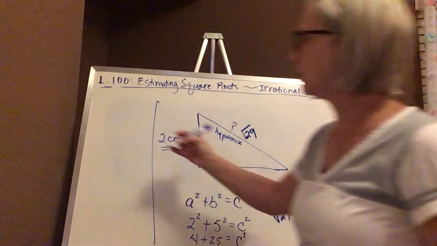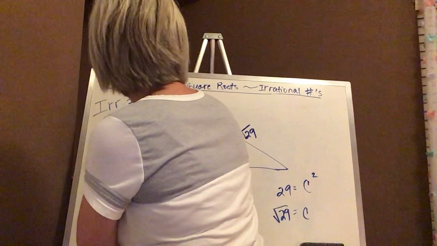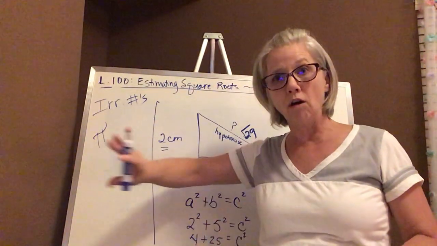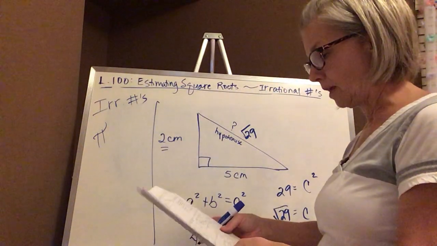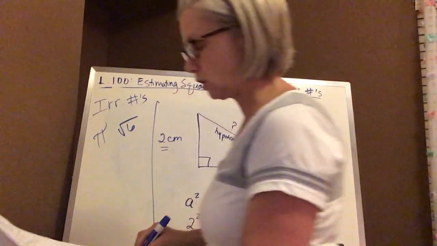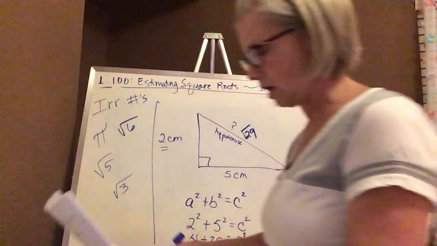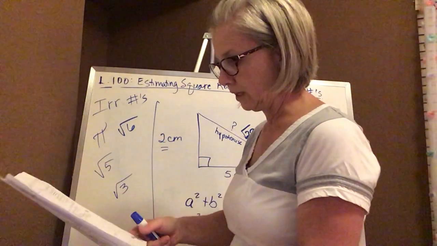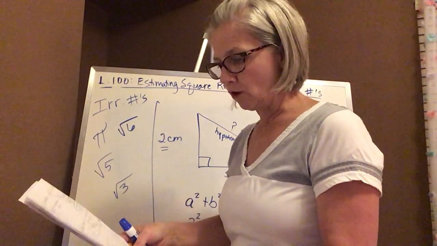So examples of other irrational numbers are pi. That would be one. Because think about pi, it's 3.14 and all those extra numbers that go on and on forever. So that's an irrational number because it's non-ending. The square root of 6 is not a perfect square. So there we have that. The square root of 5, the square root of 3, any of those that are not perfect squares. So any of those work as irrational numbers. Okay, those are examples, just a few. There are more.